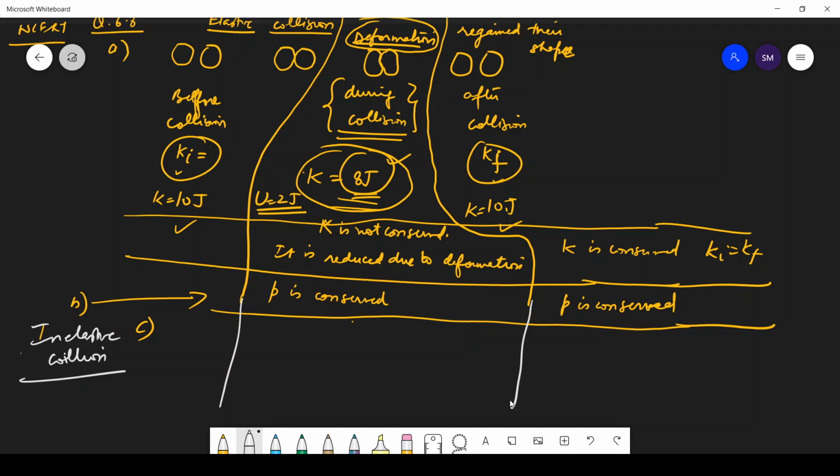In case of inelastic collision, K is not conserved. During the collision, it is not conserved. Of course it is not conserved after collision either.